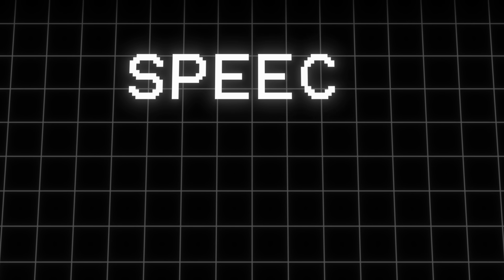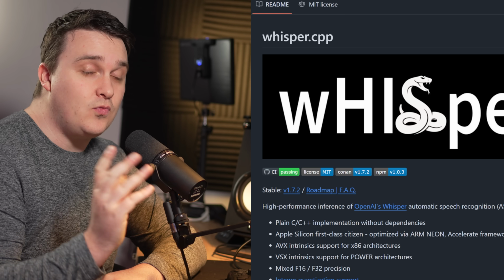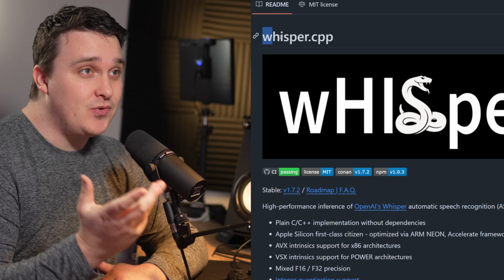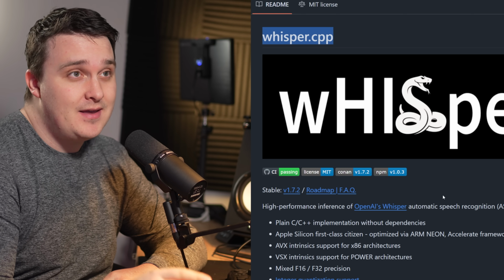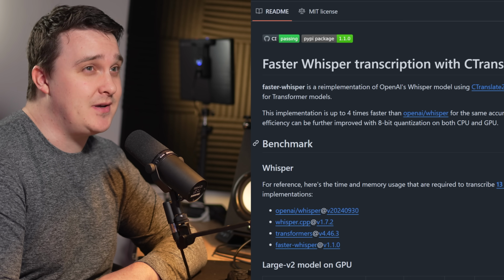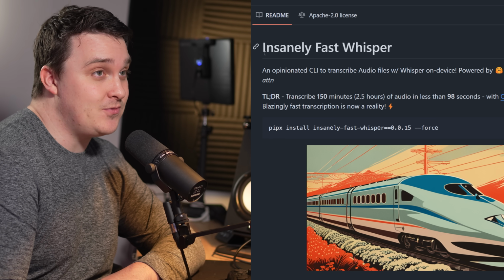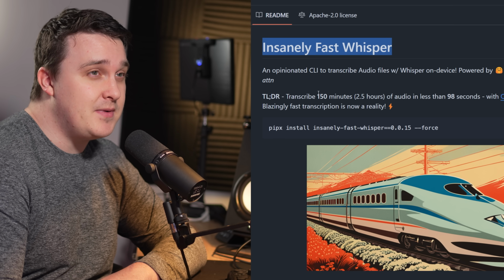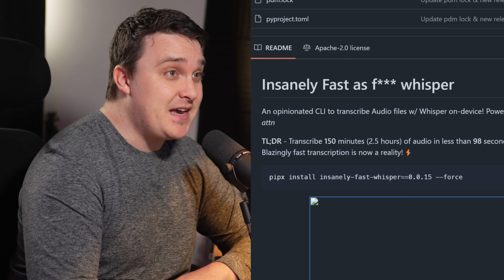So I won't be taming a dragon. I will be taming my Python. First, speech recognition. Whisper by OpenAI is the common choice with whisper.cpp, bringing it to C++. But wait, faster Whisper here, which uses something called CTranslate2, which I'm not that smart to understand. But wait, there is insanely fast Whisper, which is Whisper, but uses Optimum and Flash Attention. But wait, there is insanely fast as fuck Whisper, which is, just kidding, I made that up.